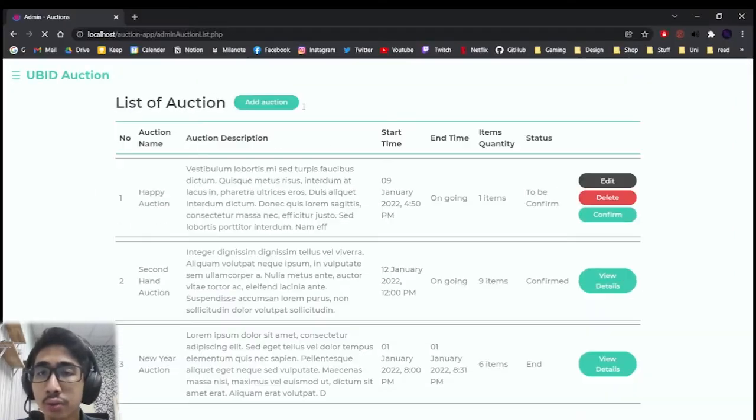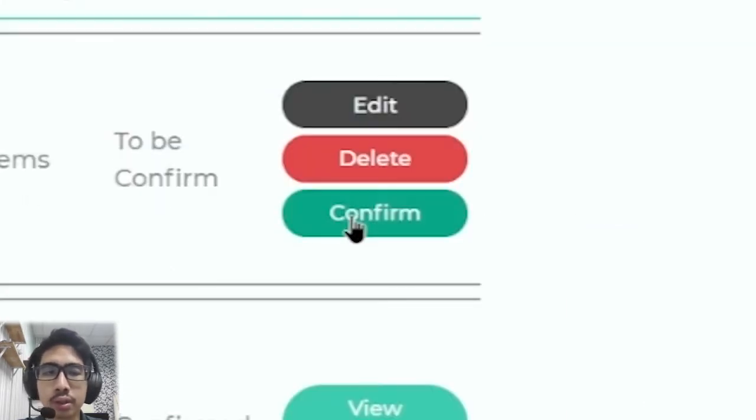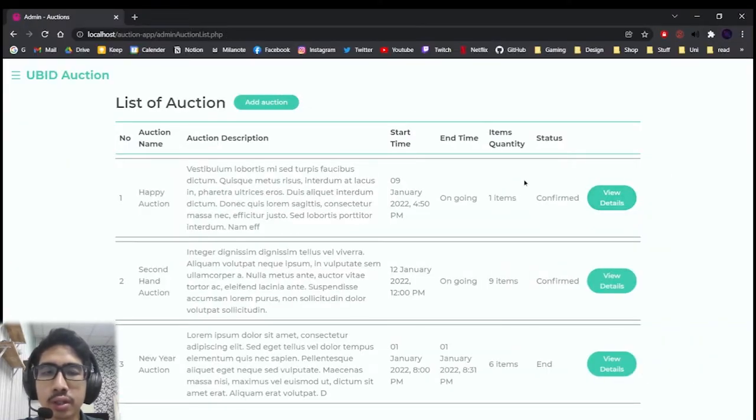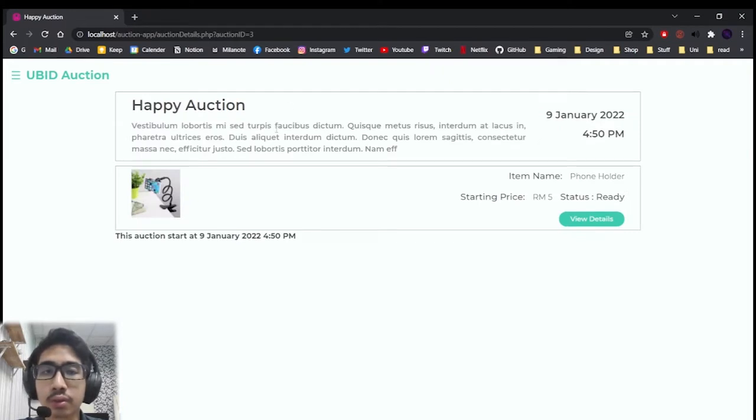If we go to auction list, it will show all the auctions that are ongoing and have ended. For the auction to be confirmed, there needs to be at least one item. So we can go ahead and confirm the auction. So now the auction has been confirmed. We can view details for the auction. You can view the auction information and the item details in the auction.